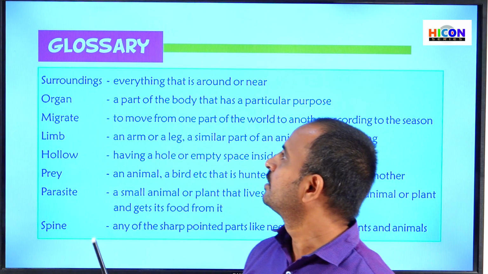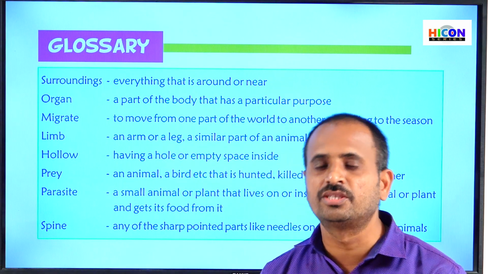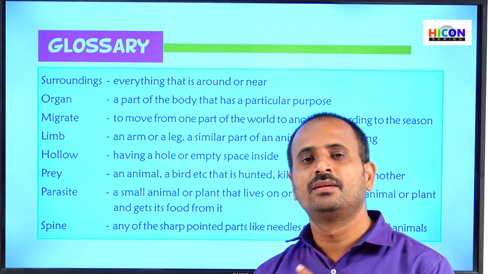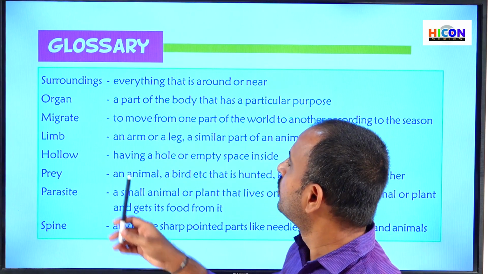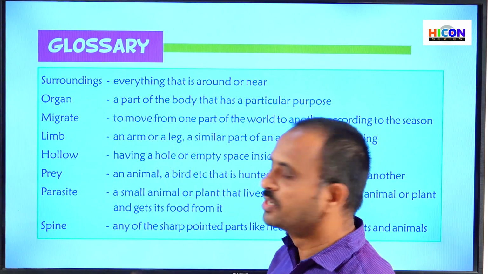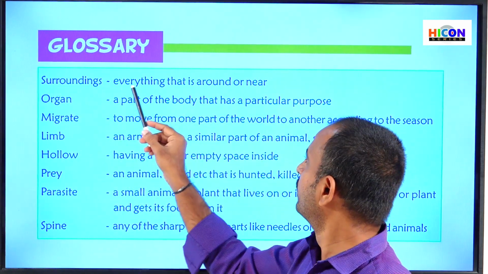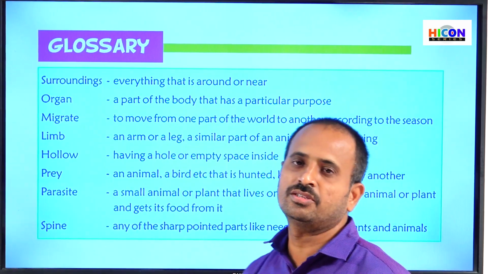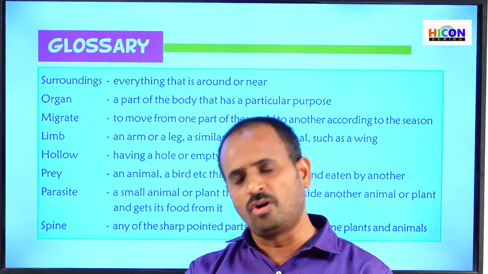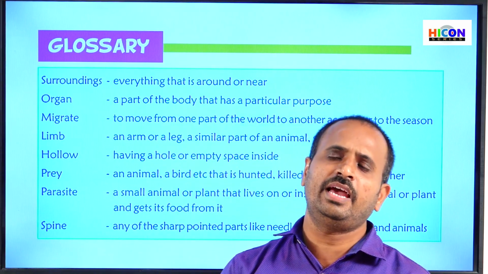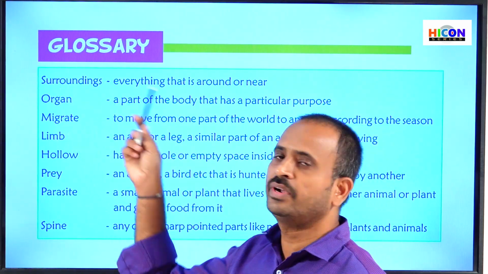Now let us see the hard words. Let us see some hard words you can find in this chapter. There are some words given here. The first word is surroundings, which means everything that is around or near. Children, surroundings means everything, every plant, tree and house. Everything around us, near to us and far from us, is called surroundings.